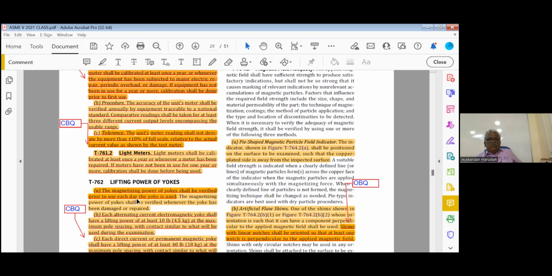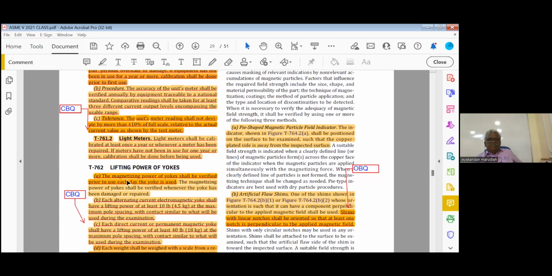Then lifting power of yokes. Highlight the A. The magnetizing power of yoke shall be verified prior to use each day. Every day you have to calibrate. If you take calibration, generally it is yearly once. That is the rule. There are 2 exceptions. Radiography densitometer every 3 months. Yokes we have to calibrate daily.